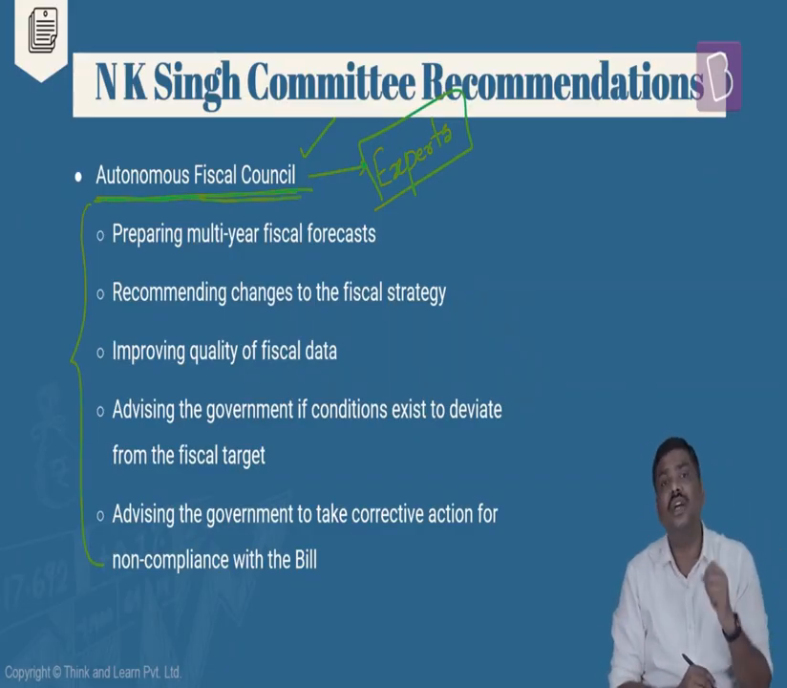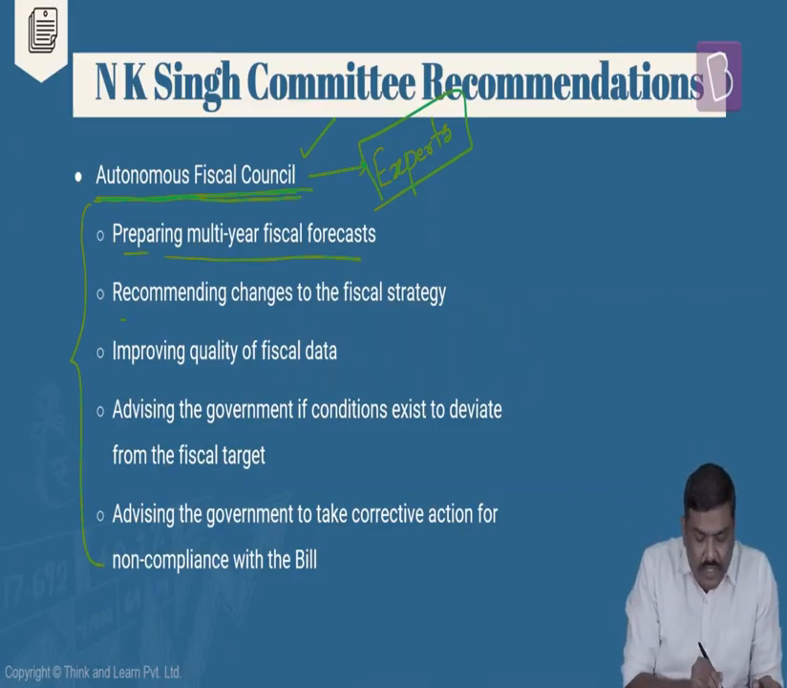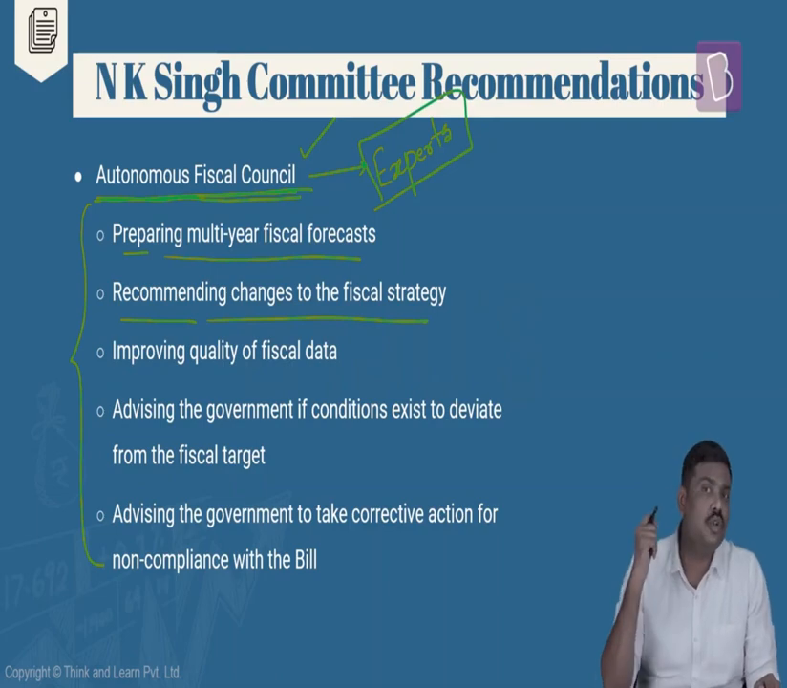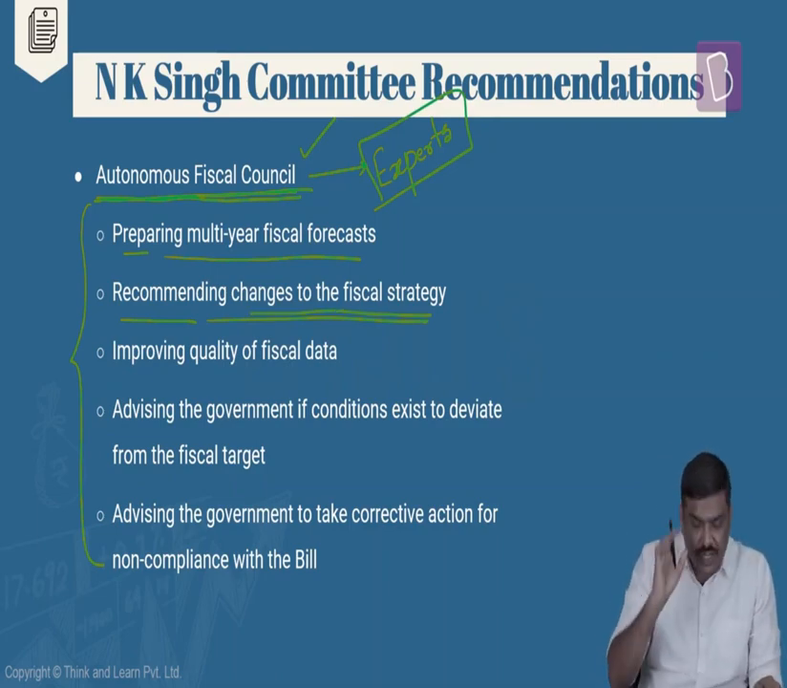And these are some of the very important points related to the council. It will prepare a multi-year fiscal forecast for the government, so that according to the forecast, policy changes can be done by the government. It will also recommend changes in the fiscal strategy for the government. How much should you borrow this year? How much can you borrow next year? How much of the borrowing should be in the form of market borrowings? How much should be in the form of treasury bills, etc.? Right? So fiscal strategy recommendations will be provided by this council.